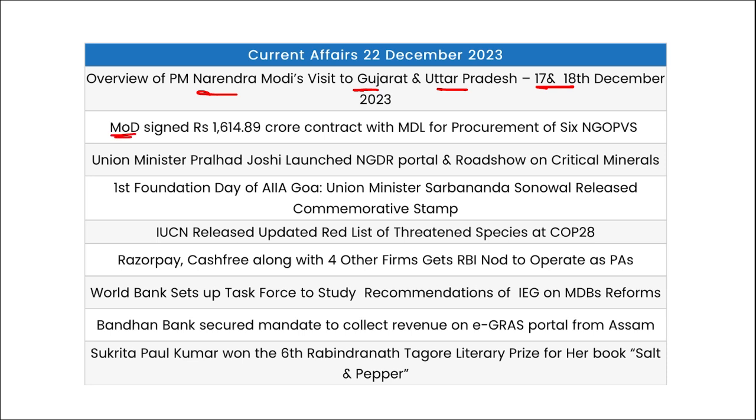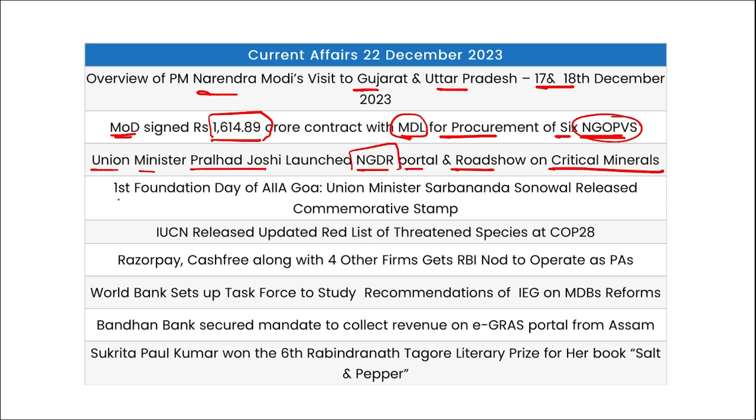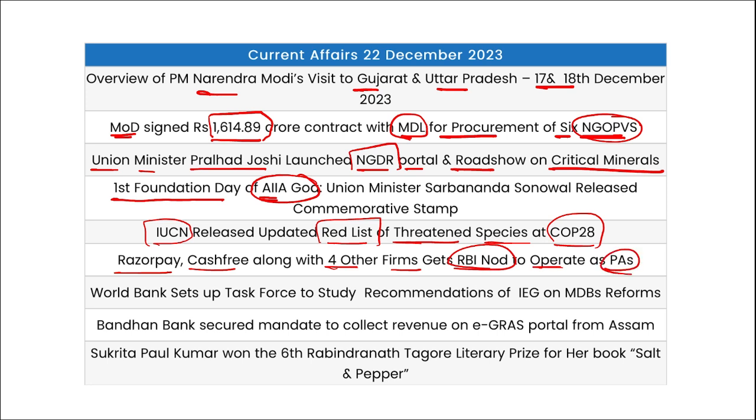Next, Ministry of Defence signed a contract worth 1614 crore with Mazagon Dock Shipbuilders Limited for the procurement of 6 next generation offshore patrol vessels. Then Union Minister Prahlad Joshi launched the NGDR portal and a roadshow on critical minerals. Then the first foundation day of AIIA was held in Goa, and IUCN released an updated red list of threatened species during COP28. Then Razorpay and Cashfree along with four other firms got RBI approval to operate as payment aggregators.